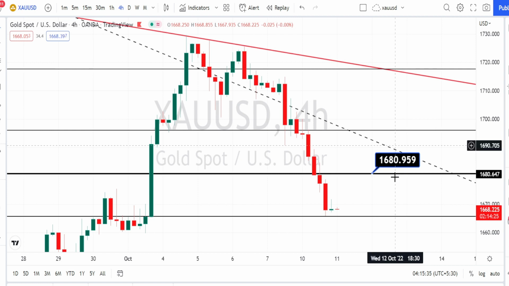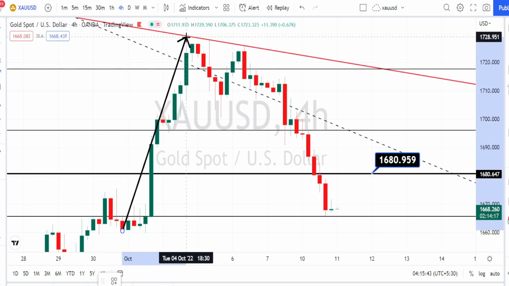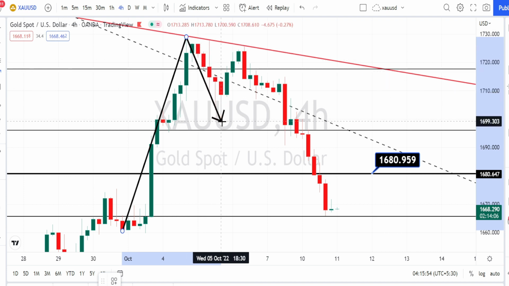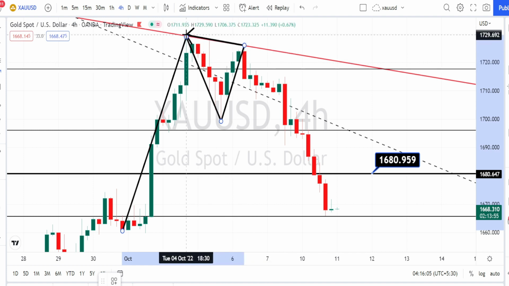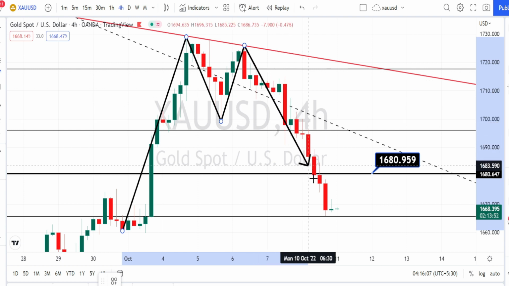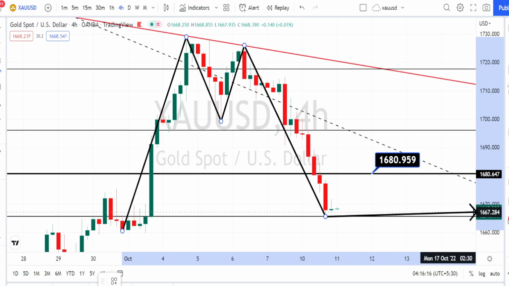I am in 4 hours time frame now. When we look at the price action in 4 hours time frame, from here we had noticed a price action to steadily bounce back on the bullish side retracement, and then after taking resistance on this resistance line from the daily time frame, we have noticed a price action to bounce back on the bearish side and again to bounce back on the bullish side retracement. After retesting this resistance line, we have noticed a price action to continuously trend on the bearish side and to take support around the support level of 1668.